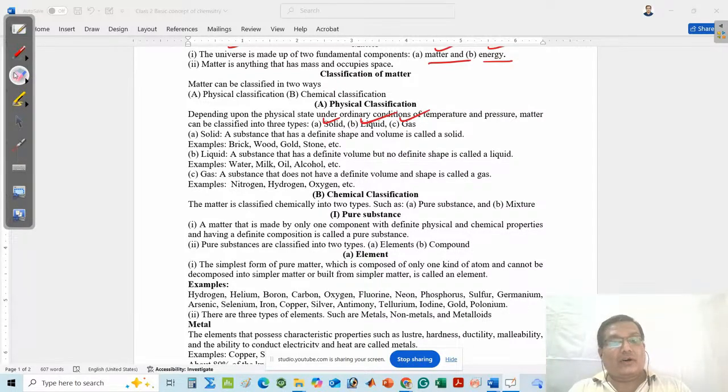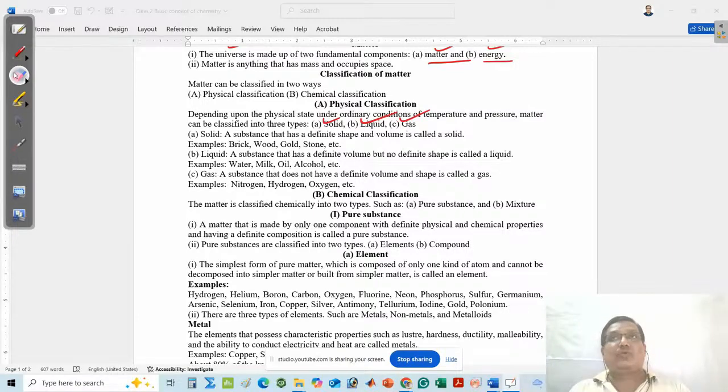Every water, even distilled water or filtered water, must also have impurities. So always think positively. Suppose someone asks whether water is a mixture or a pure substance. You think in the positive way: there are no impurities present. But if someone asks whether muddy water is a pure substance or mixture, then you think that it belongs to mixture.